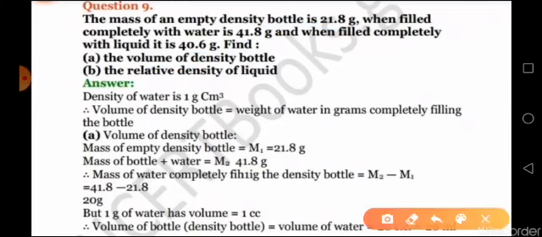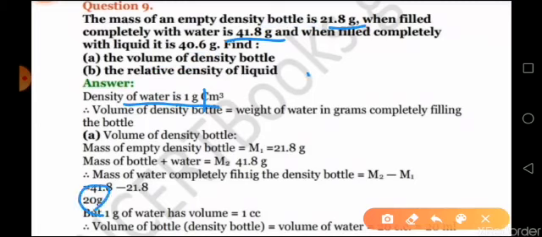Now before starting with the volume of the density bottle, remember always the density of water is 1 gram per centimeter cube. It is going to be 1 gram per centimeter cube, that is the density of water. Now you need to find out the mass, isn't it? To find out the mass, you are having the mass of empty density bottle and the mass of bottle when filled with water. Now when you subtract these two values like you have done in the experiment, you will get the mass of water completely, that is the mass of water alone.